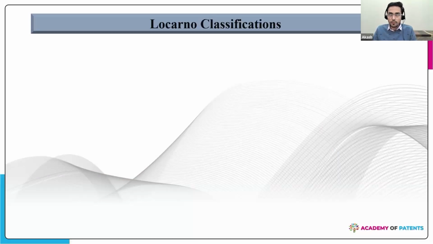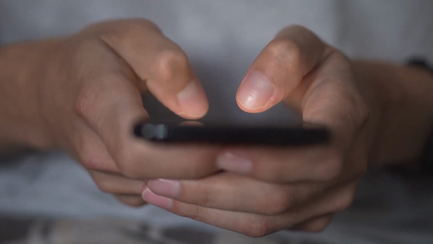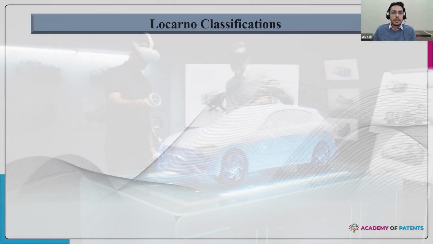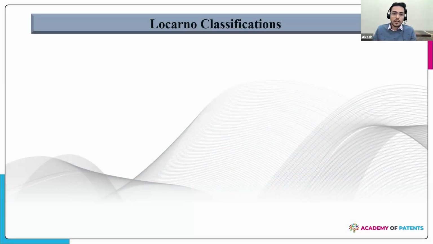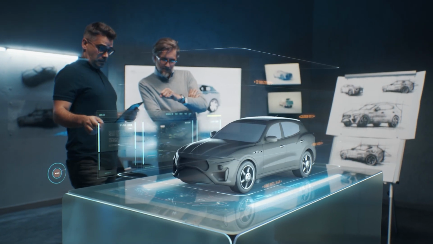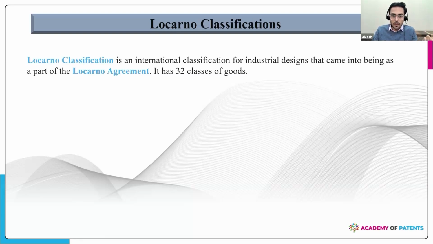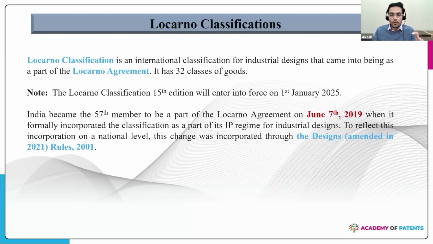If anyone is aware of trademarks, they would know that there are certain classifications to categorize certain goods and services. A similar type of classification is also there for categorizing the types of designs or products in certain classes, right? To basically put certain types of goods in a particular class. So it becomes very easy, a harmonized system for every convention country to follow one single classification. From the point of view of the exam, this is important information for you to remember.